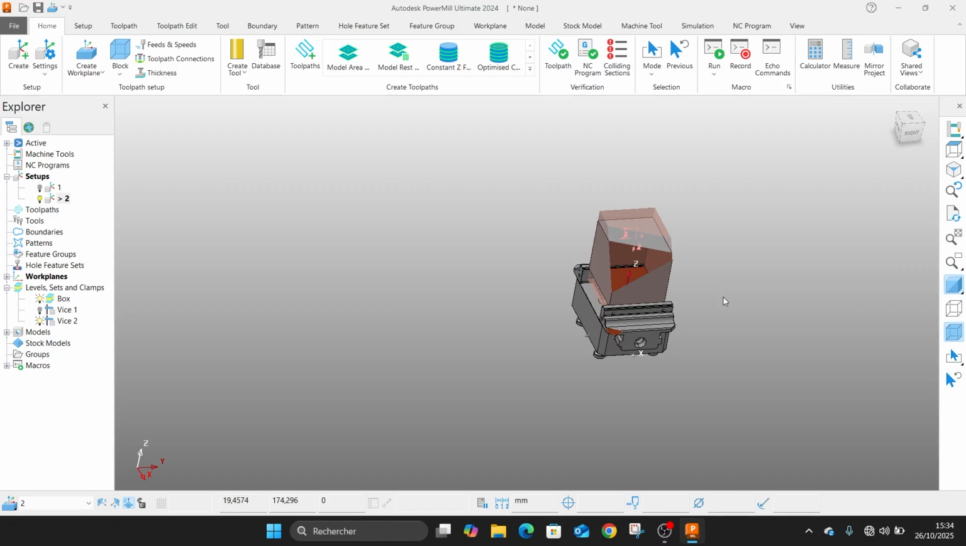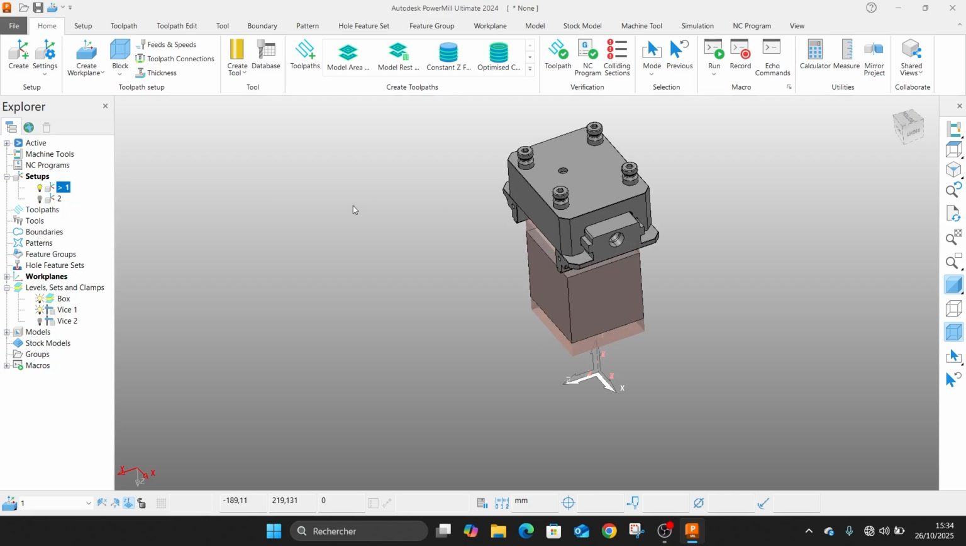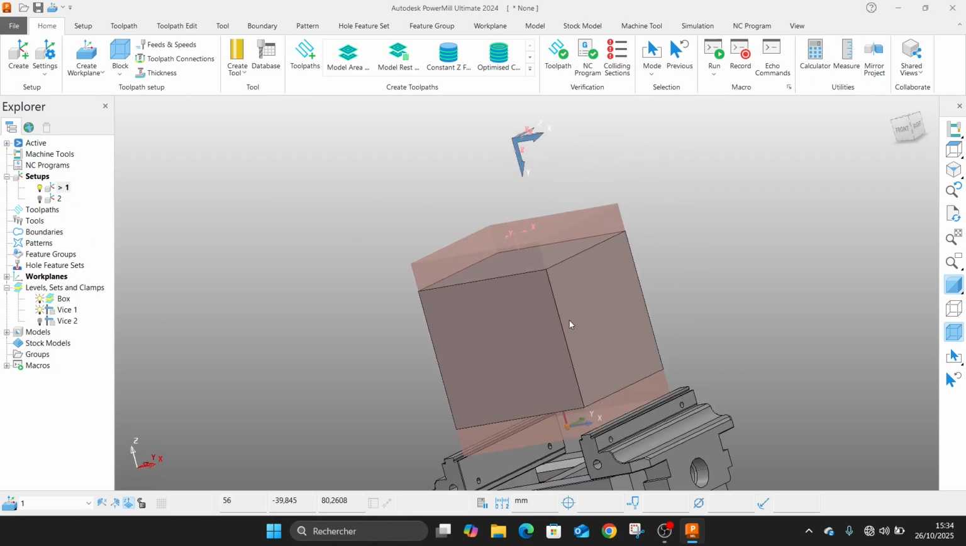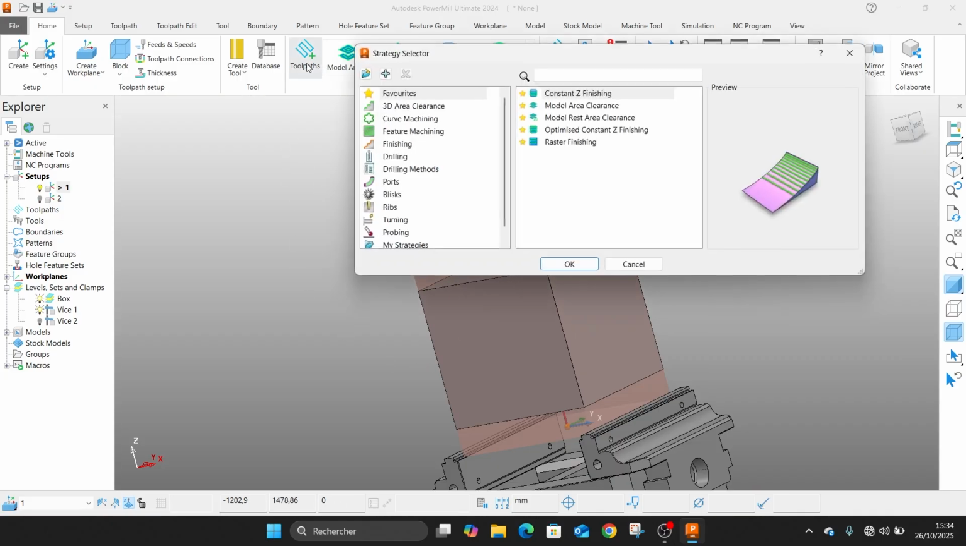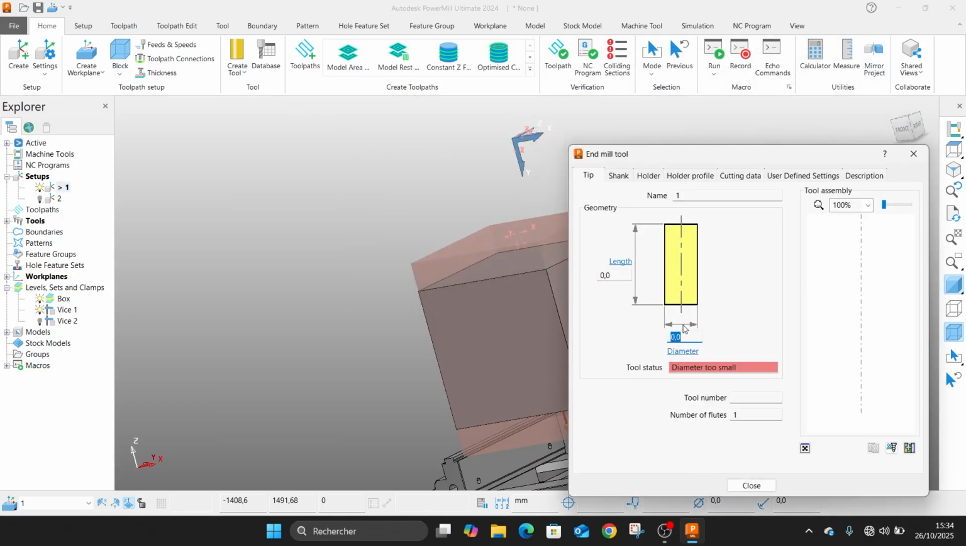Yes, we will have this. So let's start machining with the first setup. So we can simply create. We have to double click on it firstly, then we will create a tool, an end mill especially.